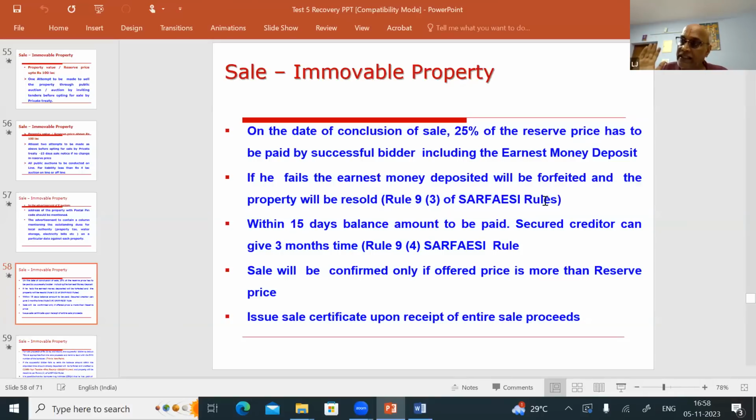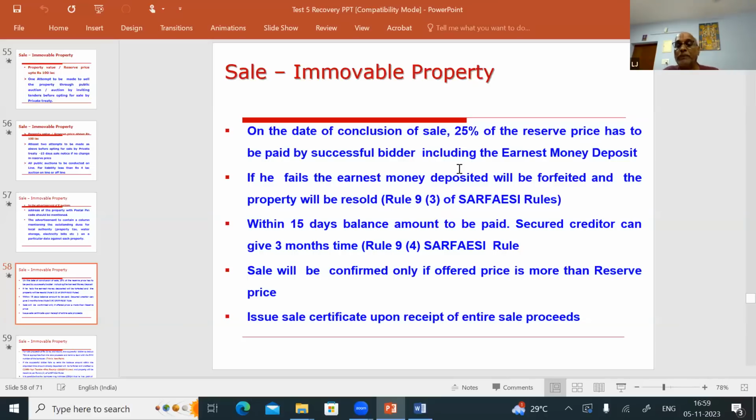So already 10% he has paid, and the remaining 15% he has to pay. When does he have to pay? On the date the successful bid is over. On the same day evening he has to pay the remaining 15%. If he does not pay, you will not give him back the 10 lakhs. It will be forfeited. This is as per which rule of the SARFAESI Act? This is the rule. So everything is over; 25% he has given to you. Then the balance amount, when does he have to give? These are all the questions they are asking. So within 15 days, the balance amount is to be paid. So 25% is already paid on the successful day.